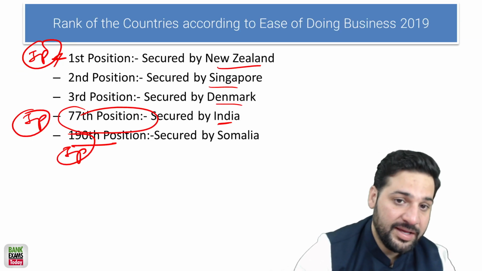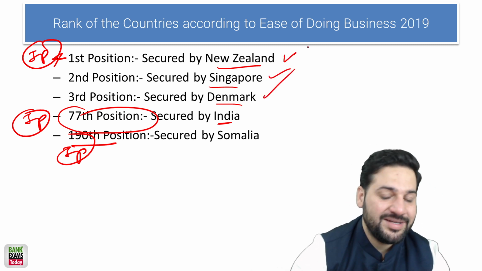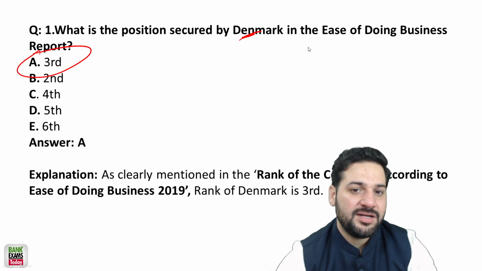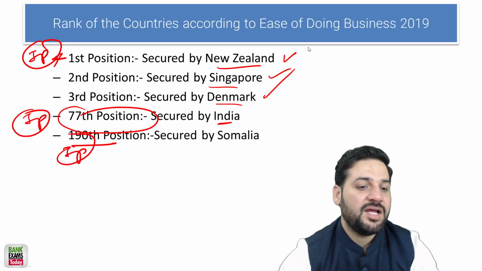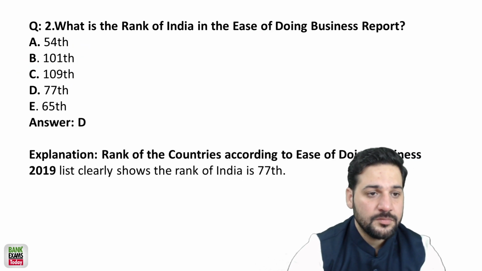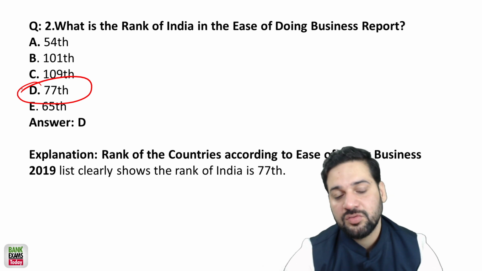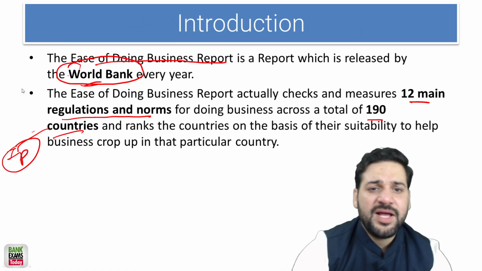Denmark's rank is 3rd, and first rank is by New Zealand, second by Singapore, third one is Denmark. Okay, please remember the first three countries, and the 77th country is India, and the last country is Somalia. So please remember that. What is the rank of India? I already told you it is the 77th rank. So India actually improved.